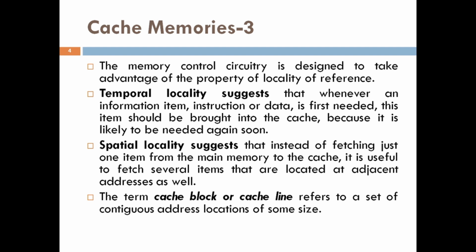So that is known as a block here. And another term that is often used is the cache block, which is nothing but a cache line here. So the cache block or cache line refers to a set of contiguous address locations of some size.